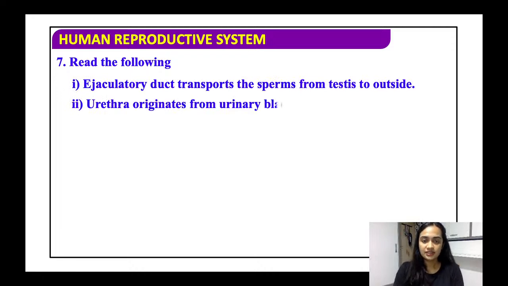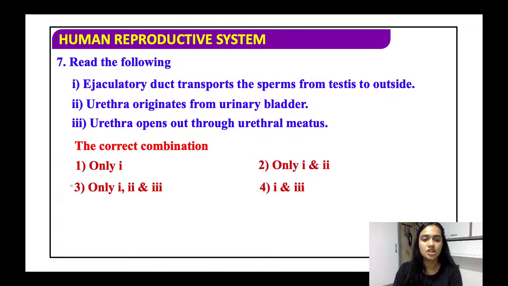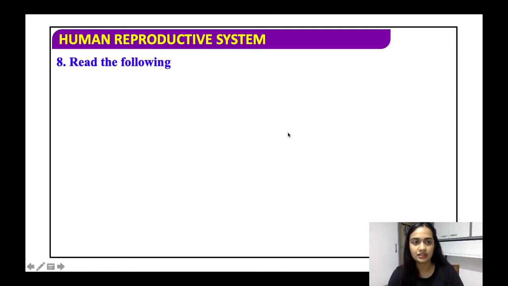Again, the ejaculatory duct transports the sperms from the testis to outside. Urethra originates from the urinary bladder. Urethra opens through the urethral meatus. So the right answer here is that all three are basically right, because yes, the ejaculatory duct is what will help in the transportation of sperms to outside the body. Urethra originates from the urinary bladder, very common point and very correct. And yes, urethra opens through the urethral meatus, which is present just before the copulatory organ. So all three statements are correct.